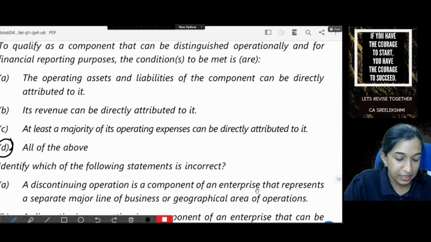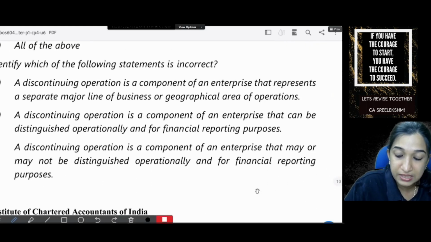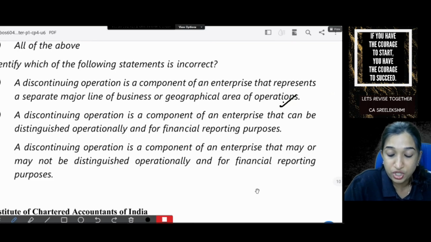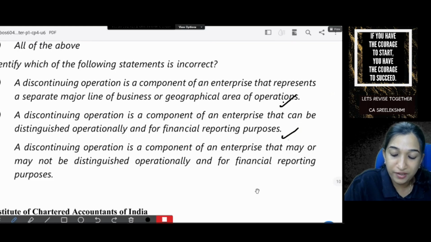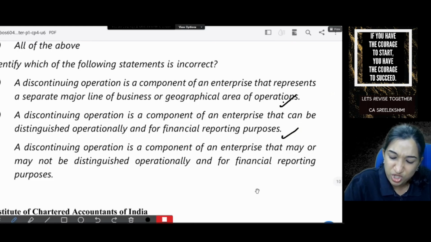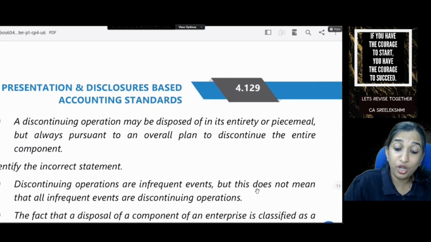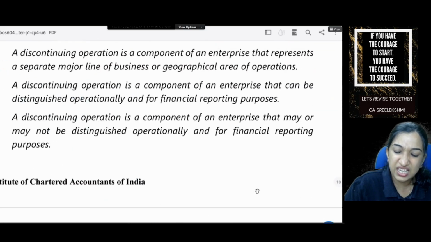Identify which of the following statements is correct. A discontinuing operation is a component of an enterprise that represents a major line of business. Yes. Discontinuing operation is a component of an enterprise that can be distinguished operationally and for financial reporting purpose. Discontinuing operation is a component of an enterprise that may or may not be distinguished operationally and for financial reporting purpose. A discontinuing operation may be disposed of in its entirety or piecemeal, but always pursuant to an overall plan to discontinue the entire component, which is incorrect.